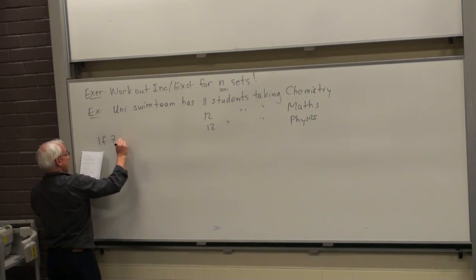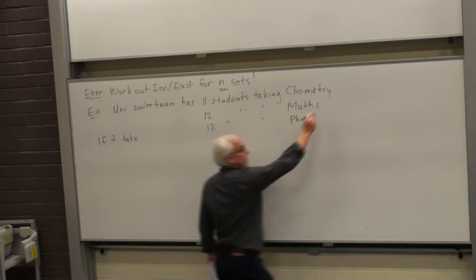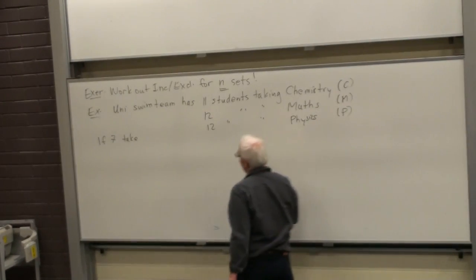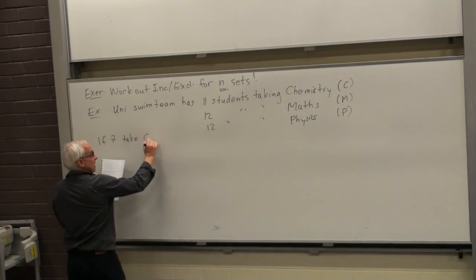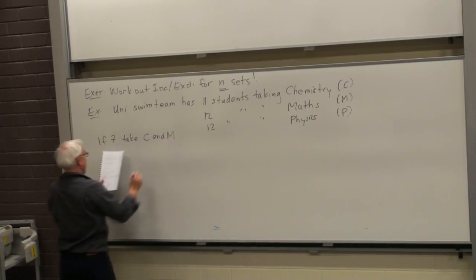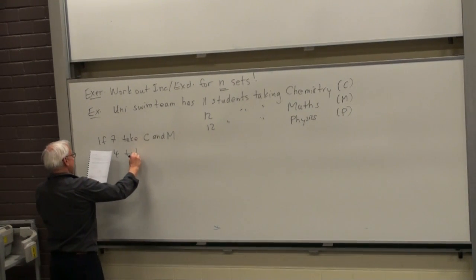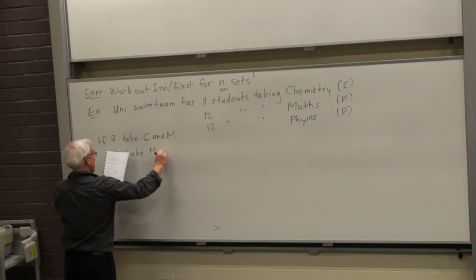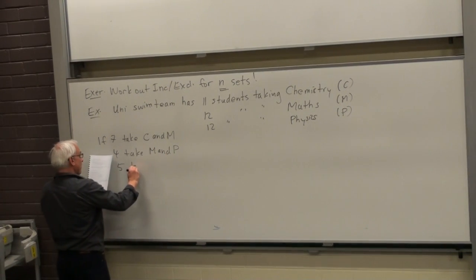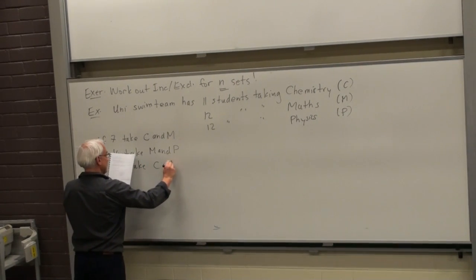Let me abbreviate these by C, M, and P. So if 7 take C and M, 4 take M and P, maths and physics, and 5 take chemistry and maths.